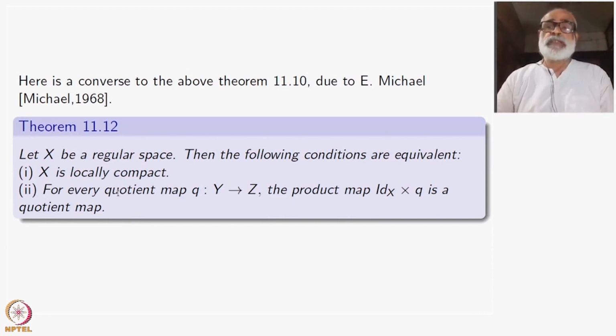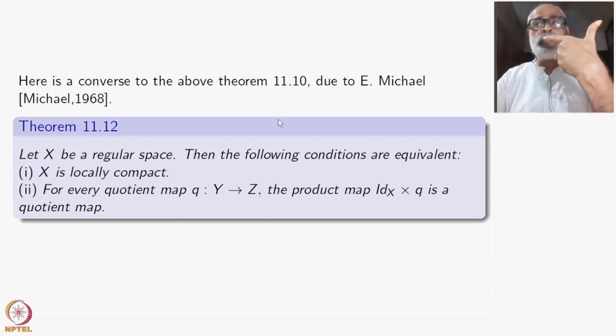This is much stronger than just saying locally compact. Under the assumption that you don't assume locally compact, the theorem is false. For that you can just give a counterexample, right? But here this is a theorem.